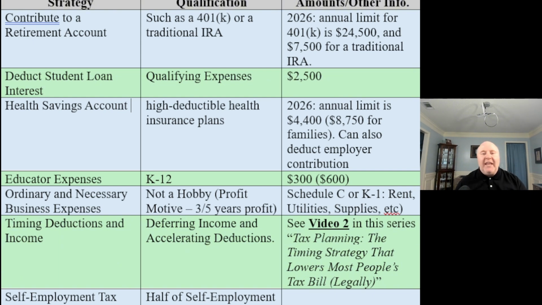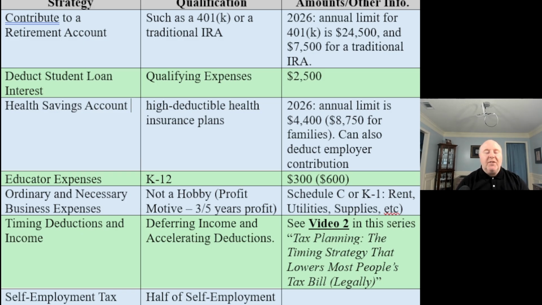Educator expenses. This one's kind of limited, K through 12. And unfortunately, the amount's kind of embarrassingly low for the amount that teachers contribute. My parents were teachers, or my mom was a teacher, and my grandparents were teachers. So I'm well aware of the amount of money that they often spend. K through 12 only, and it's $300 for an individual single teacher. If the teacher's married to another teacher and they both have those expenses, it can go up to $600. Okay, but that reduces your AGI there.